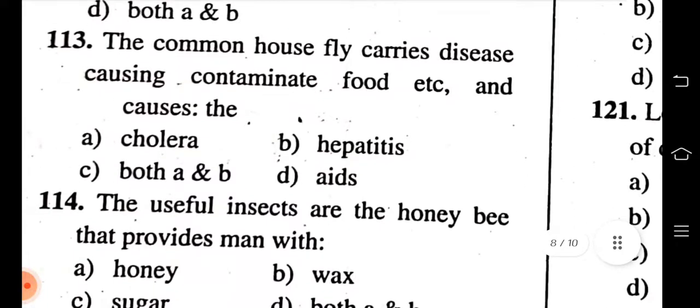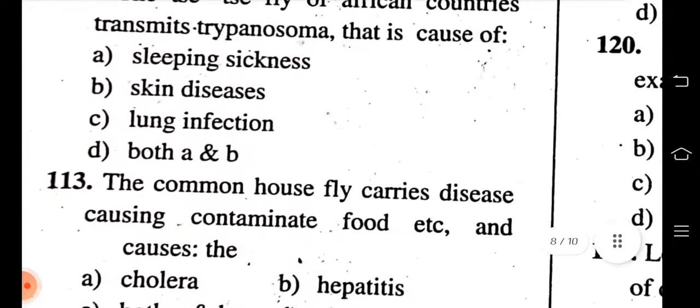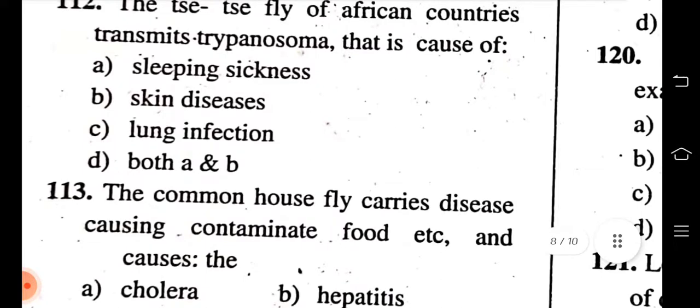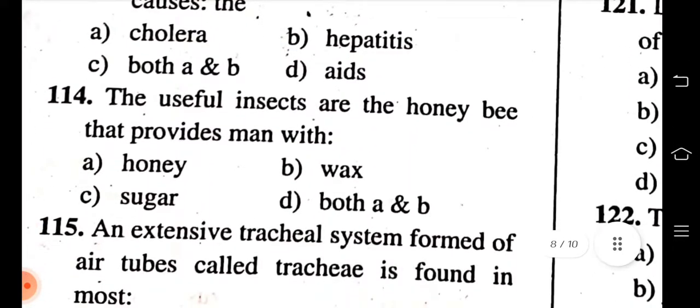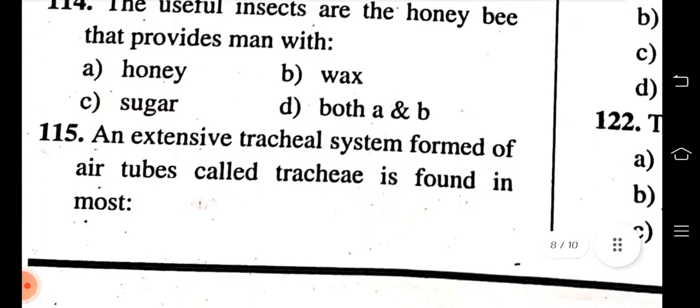The common housefly carries disease-causing organisms, contaminates food, etc. and causes cholera, hepatitis A and B, AIDS. It's basically A and B. In the above, tsetse fly also causes skin disease. D is correct. The useful insects are the honeybee that provides man with honey, sugar, wax. A and B. It's A and B.